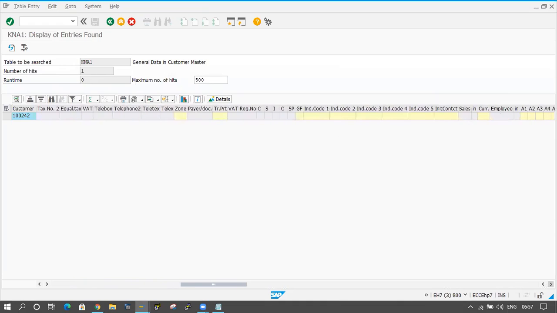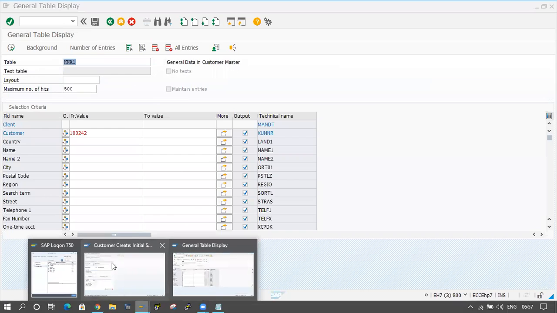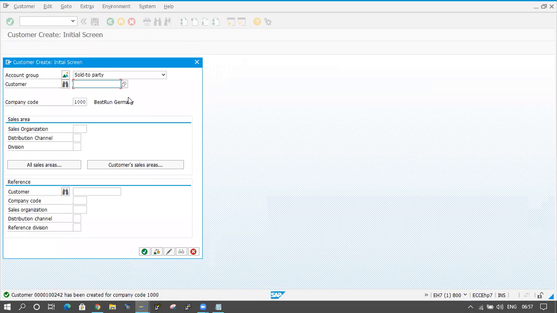For example, I am collecting 100 customers. Per day I am collecting 100 customers. 100 customers are getting some material from us. At that time I have to maintain 100 customers, one by one, like this. One more time I have to come here. I have to select which type of customer it is and maintain the company code and click on the enter button, and I have to maintain the customer name and city, address, all these things, and click on the save button.